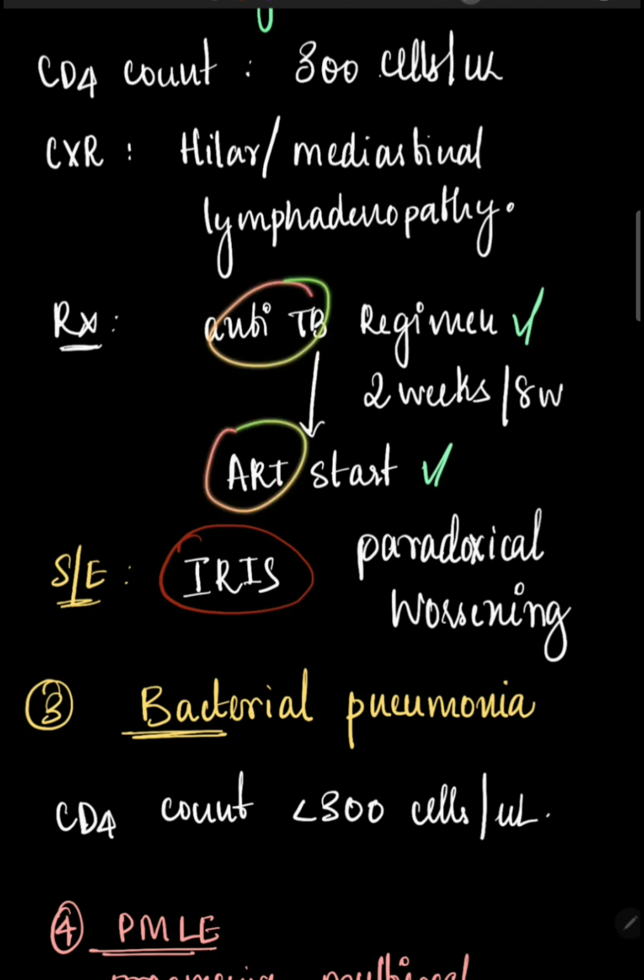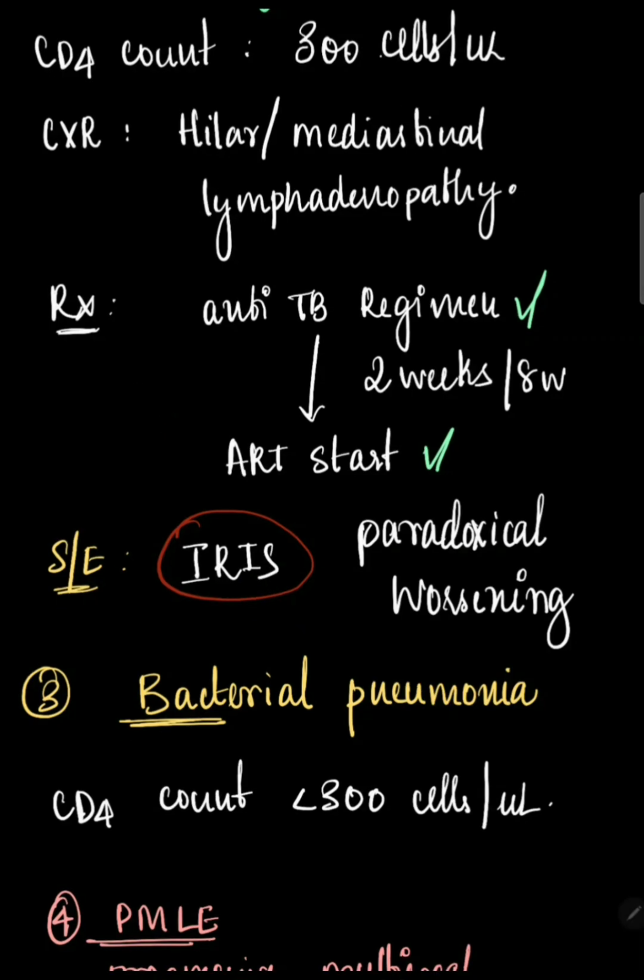Why do we give ART? We give these in hope to improve the symptoms so that the disease resides. But then sometimes what happens is that there occurs a phenomenon called IRIS. IRIS means immune reconstitution inflammatory syndrome.